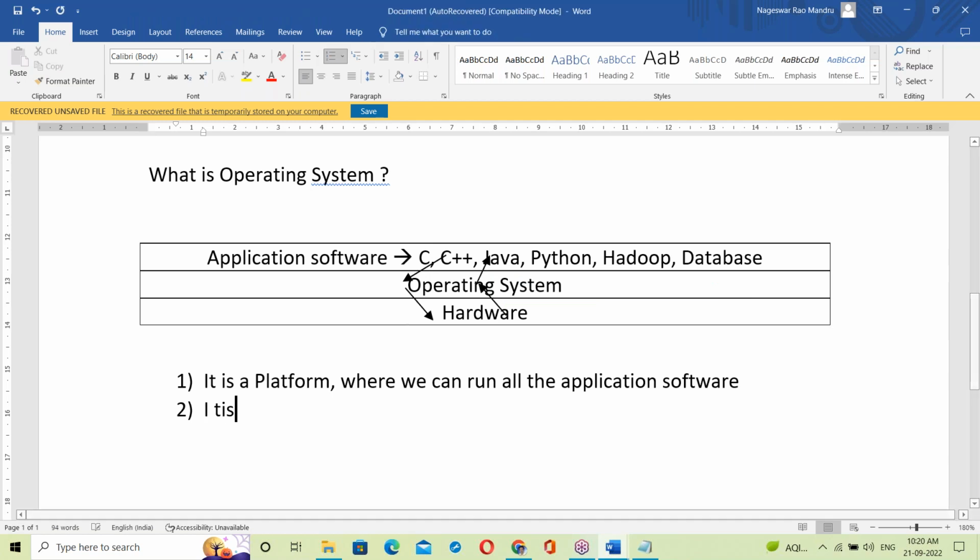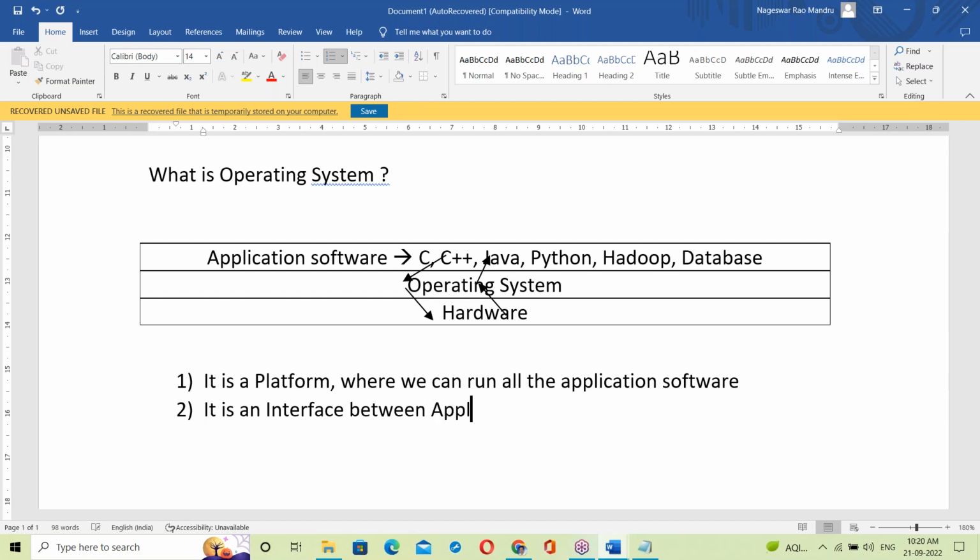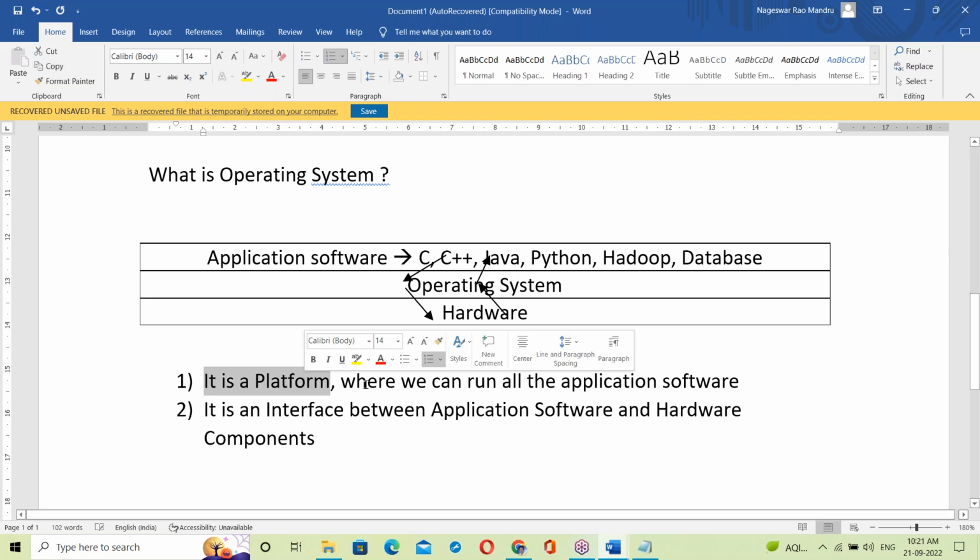So the OS is a platform where we can run all the application software.